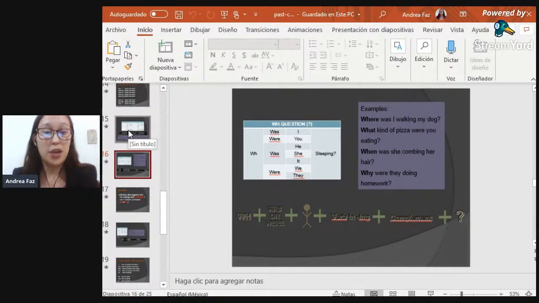Then we're going to have was or were, that will be the verb to be in past. Then we're going to need the pronoun or the person. Then the verb in ing form, and then the complement, and at the end, again, the question mark. Don't forget about the question mark. So we're going to have some examples. Where was I walking my dog?